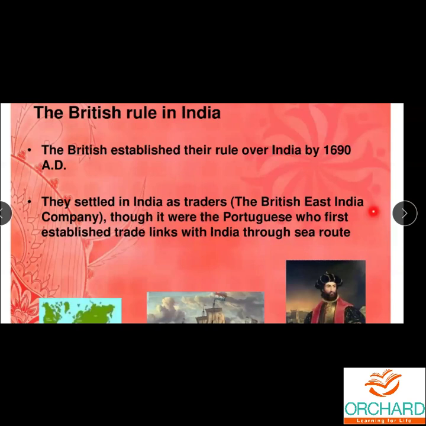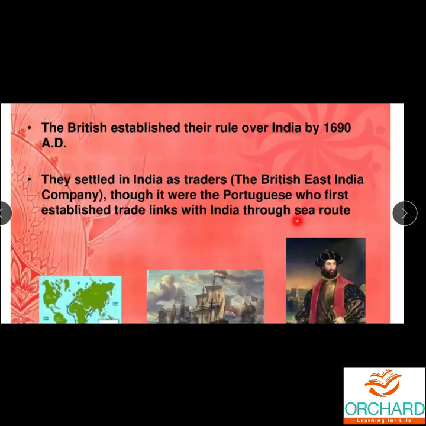So they settled in India as traders. Though the Portuguese were the first, Vasco da Gama discovered the sea route to India and came to India, and after that all the other European countries followed him. Slowly Portuguese, French, Dutch, all these people entered into India. The Britishers also used that route and entered into India. Though the Portuguese were the first to enter India, the Britishers captured and drove out all the other countries. They chased all the others. Who? The Britishers.